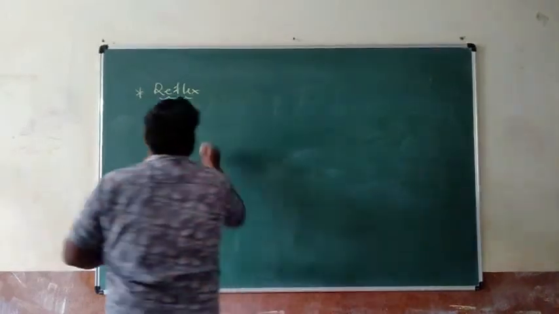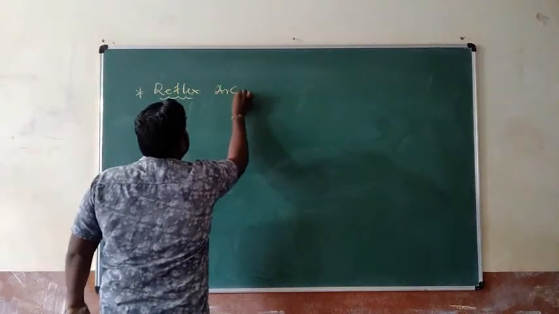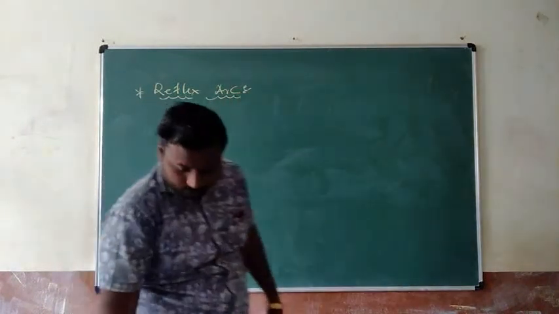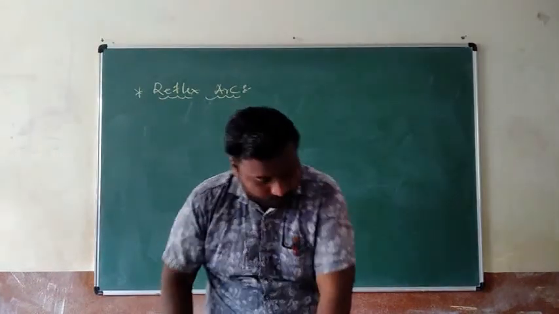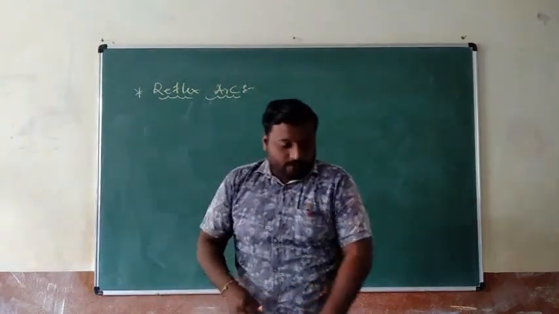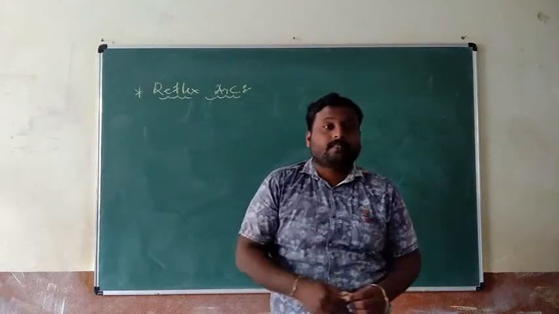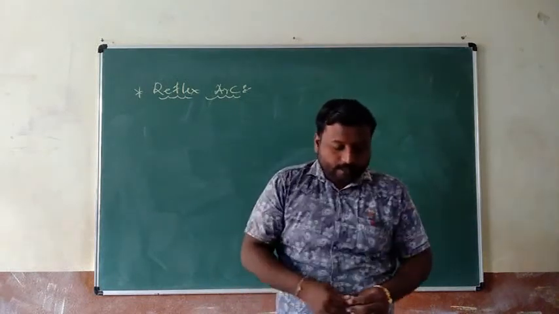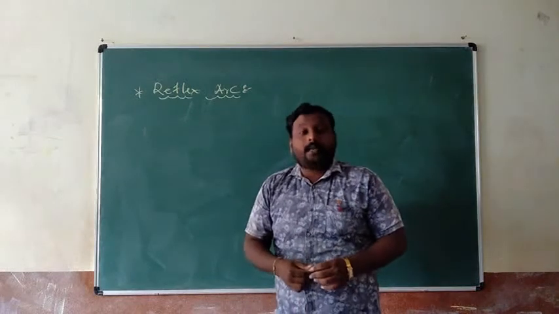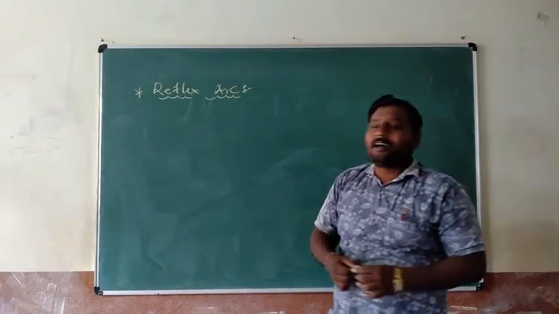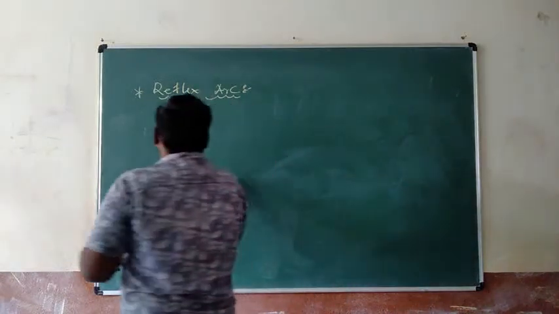Reflex arc. My students, what is meant by the reflex arc? It is the pathway taken by nerve impulses in a reflex action. First of all, what is arc? Arc means pathway.